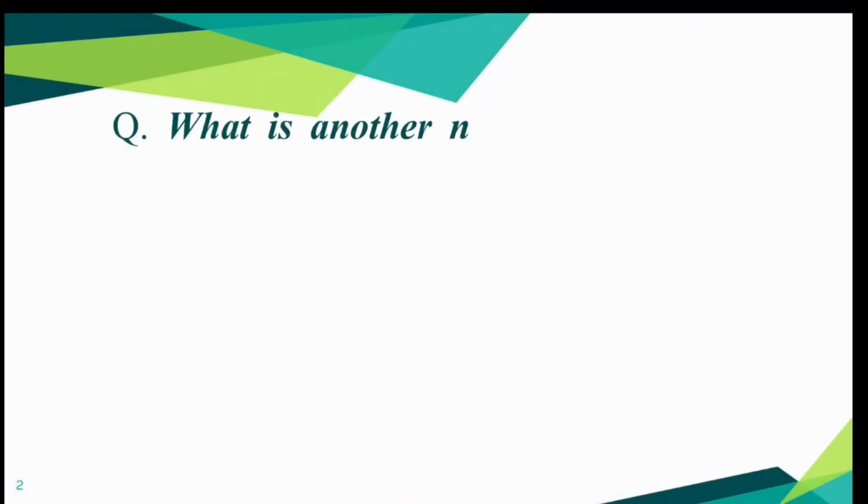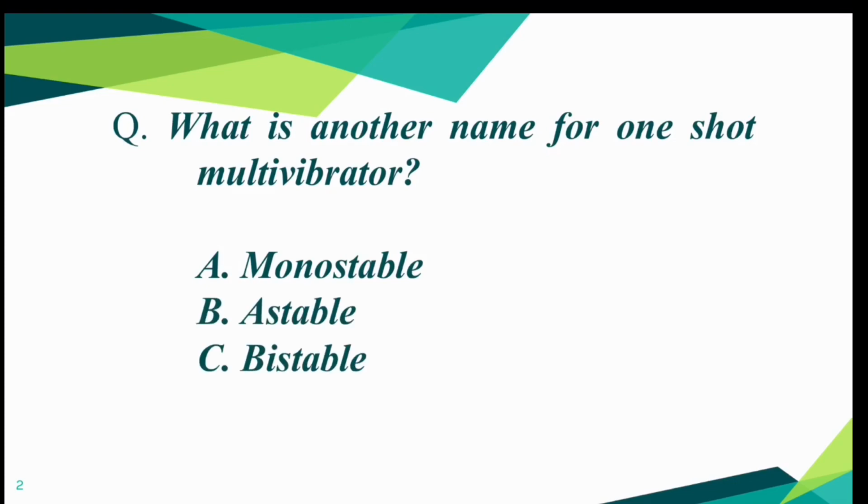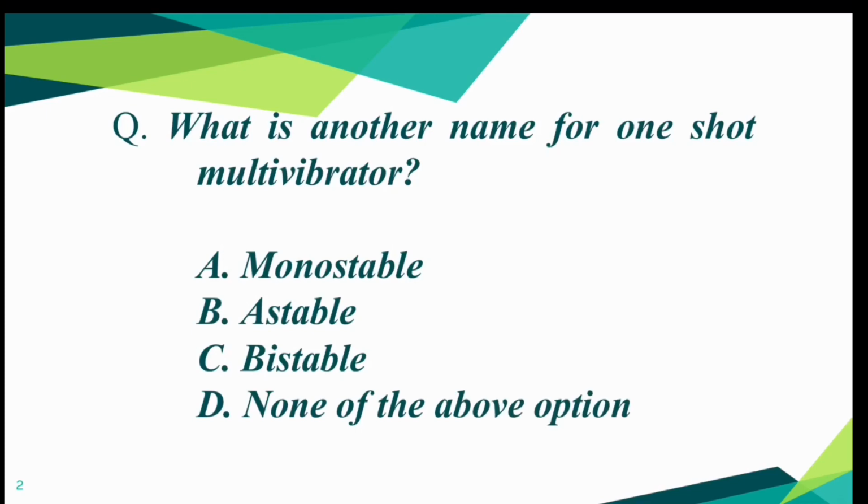What is another name for one-shot multivibrator? Four options are given. Option A, monostable. Option B, astable. Option C, bistable. And option D, none of the above.